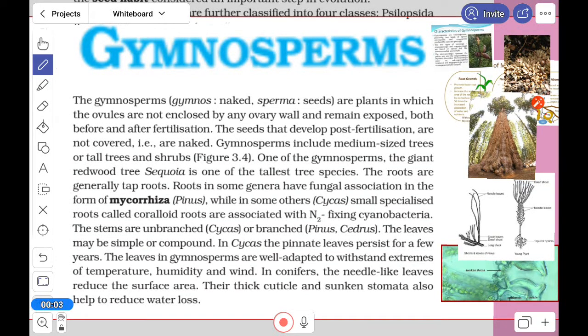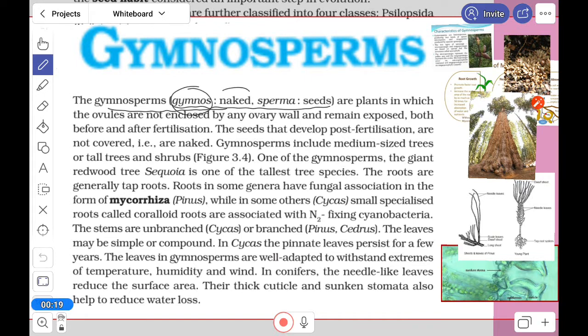Welcome to bio class. Today we will do gymnosperm. Gymnosperm. Look at here. Gymnosperm. If we split this word, what is the meaning that comes out?